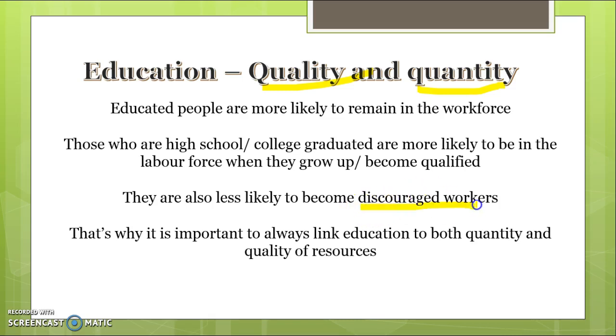People are less likely to be discouraged when they have skills because they're more likely to be able to get a job. So for education questions, link it to quality, and you can talk more specifically about critical thinking and coding and all those skills we're trying to achieve with Gonski, but also link it to quantity because people are likely to remain in the workforce.